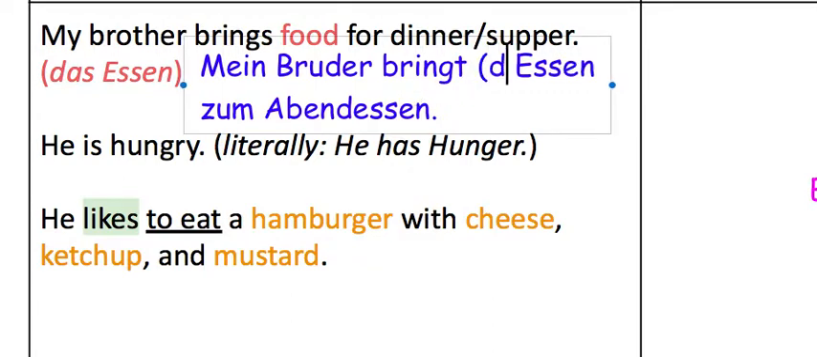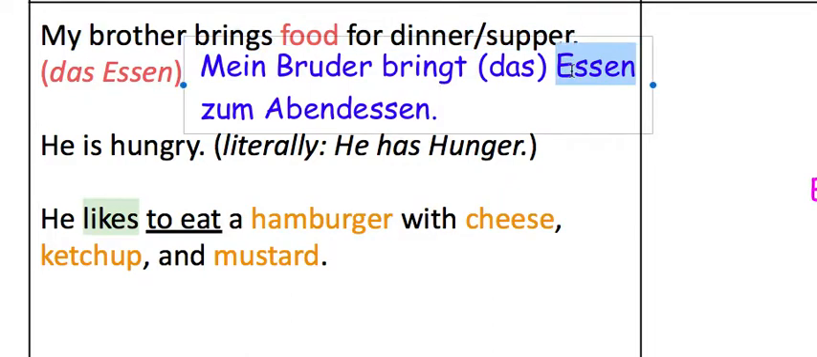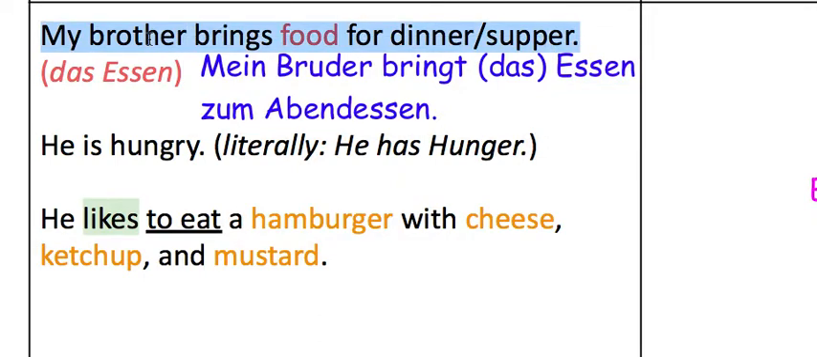Now, you don't have to have the. In my English sentence, I have, my brother brings food for dinner. Here, you could just say, Mein Bruder bringt Essen zum Abendessen. The word Essen, capitalized, is the noun for food. So, Mein Bruder bringt Essen zum Abendessen is what you would use for this translation. My brother brings food for dinner. Mein Bruder bringt Essen zum Abendessen.